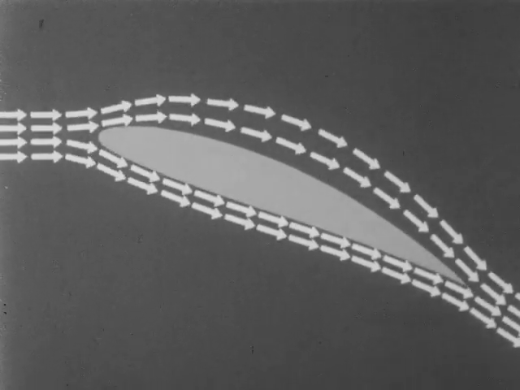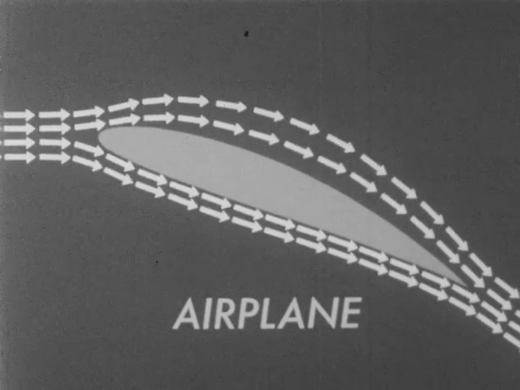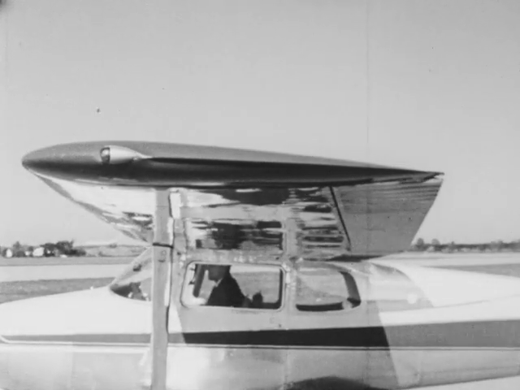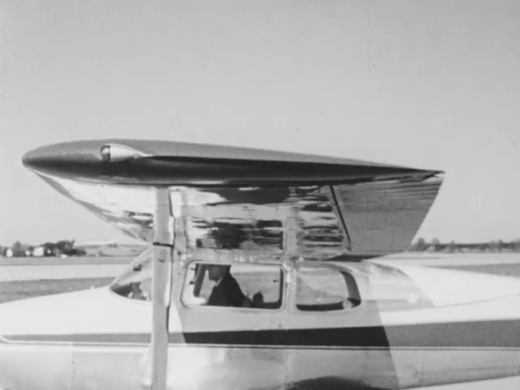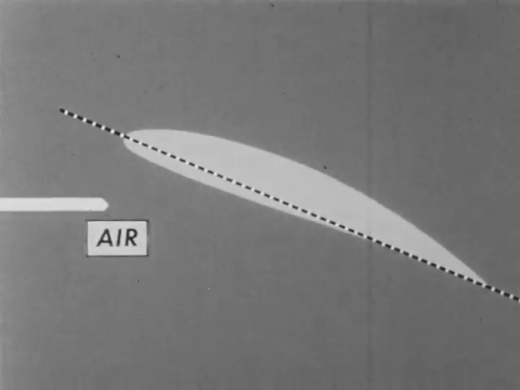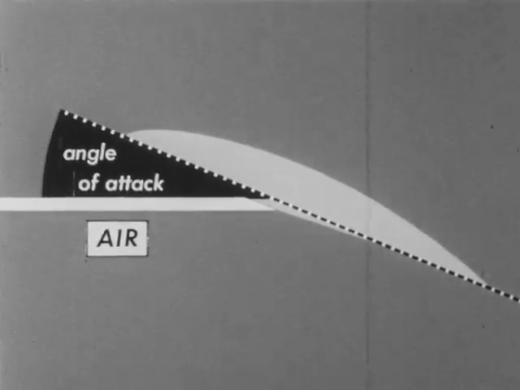We can think of an airplane wing as an inclined plane, too, but a specially shaped inclined plane. The wing is designed so that the air moves past it, thus the word airplane. Engineers call this specially shaped inclined plane an airfoil. This airfoil, or wing as it is more commonly called, is designed to move through the air at an angle, somewhat like the kite. This angle is called the angle of attack.